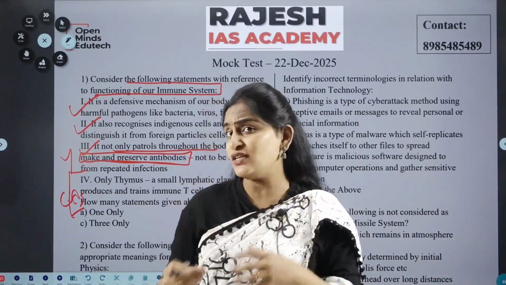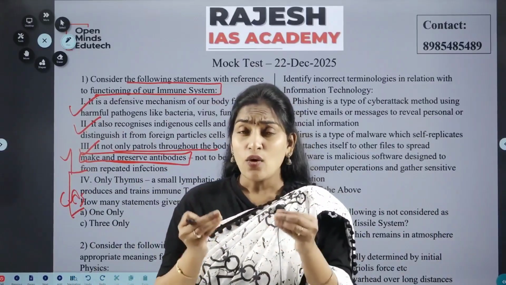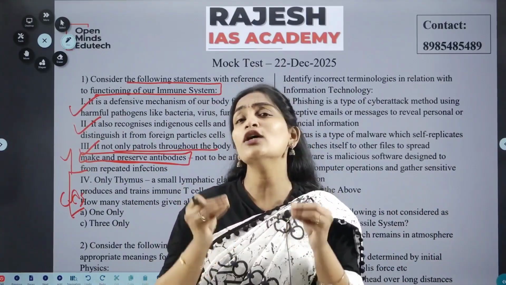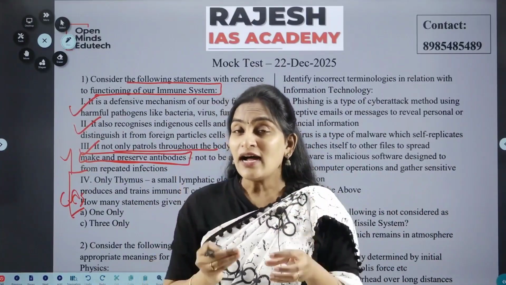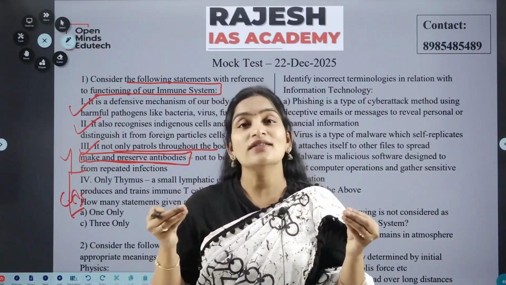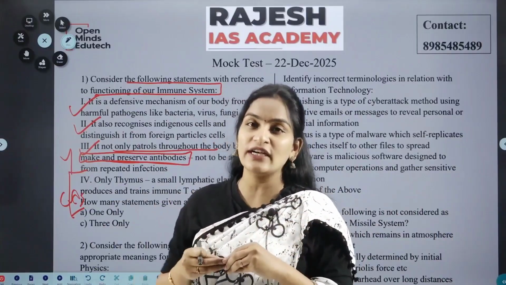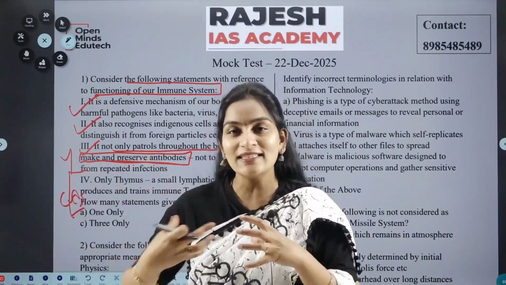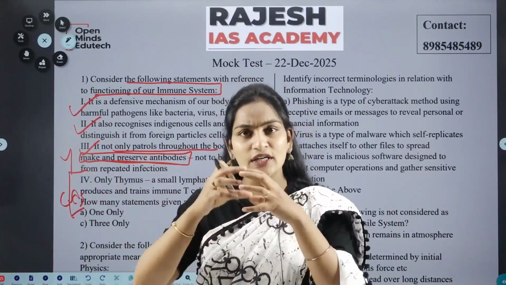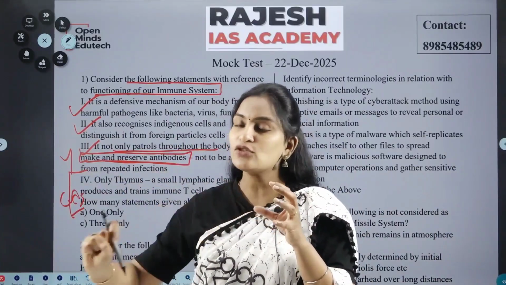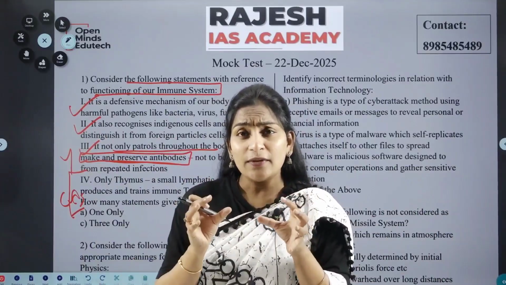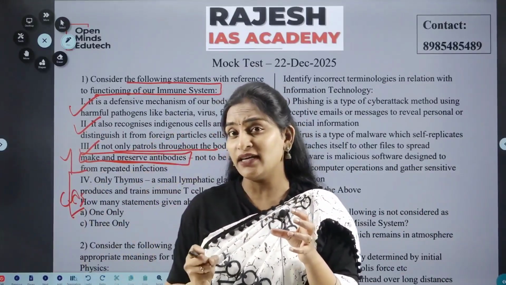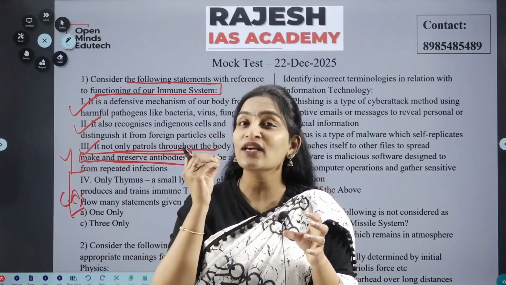But here the question is, do you think that only the thymus can train the T cells to work properly? Until 2025 we thought the same, but this 2025 Nobel Prize was given for an experiment in which the thymus organ was removed in a particular mouse. Even when the thymus was removed, the T cells were working very well.